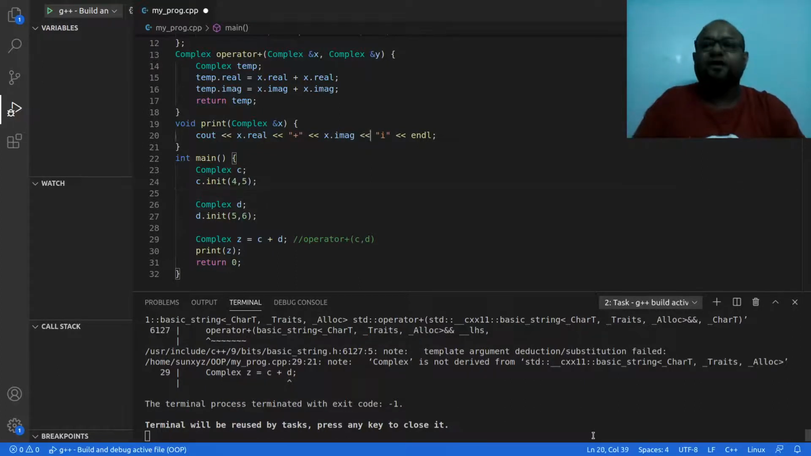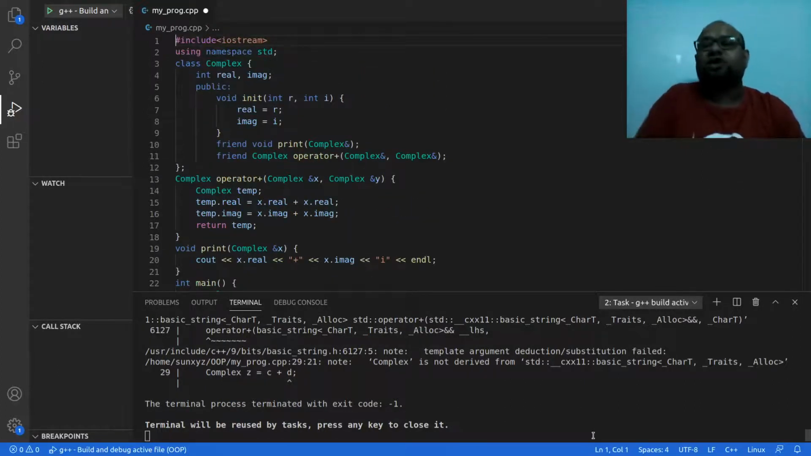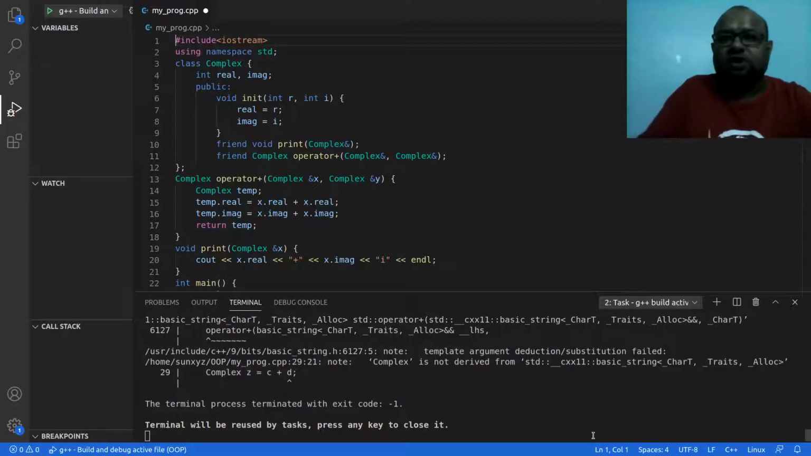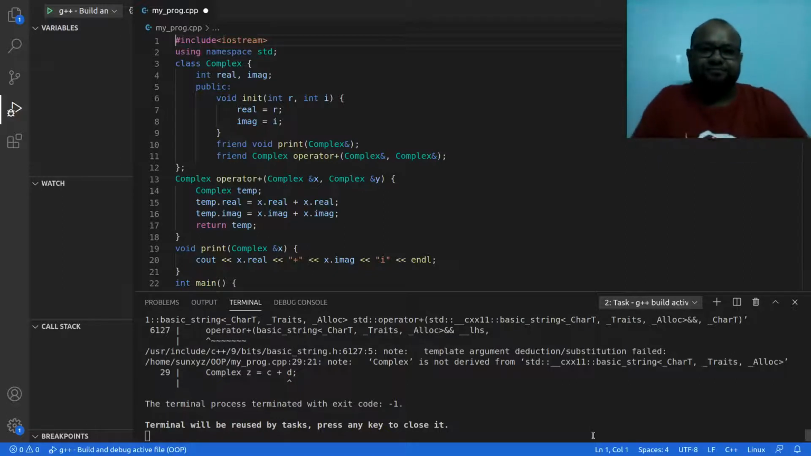We had written previously an operator plus method inside this complex class. Now when I say operator plus method, you should understand that it is the method that is going to override our plus operator. So we are doing operator overloading, overloading our plus operator. That is what was happening.